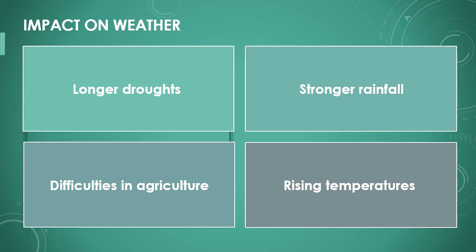Climate change significantly alters the weather in Africa. In many regions, there are longer periods of drought, but also stronger rainfall. These extreme weather conditions make it difficult to practice agriculture. Additionally, temperatures in many areas are rising sharply.